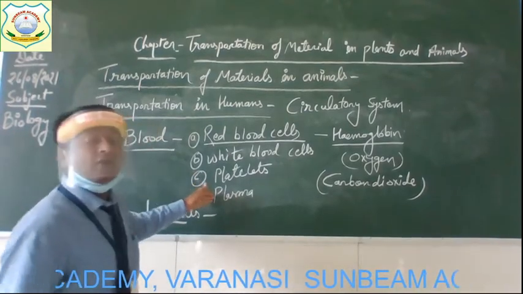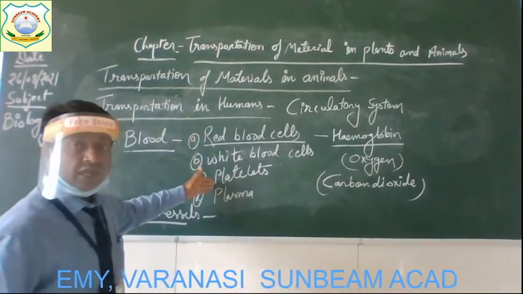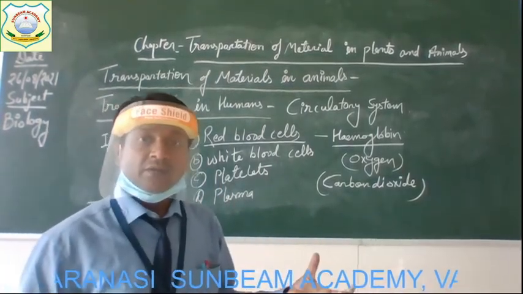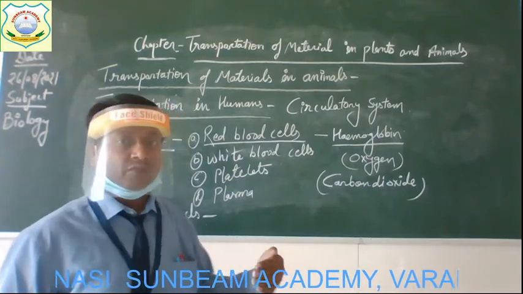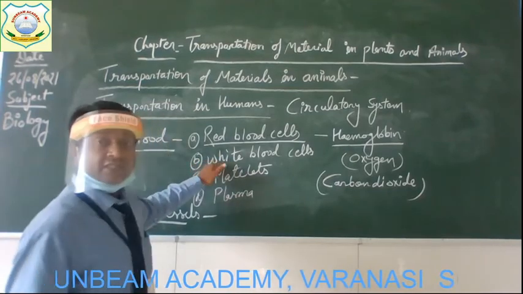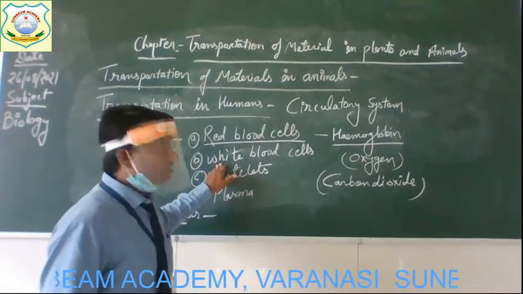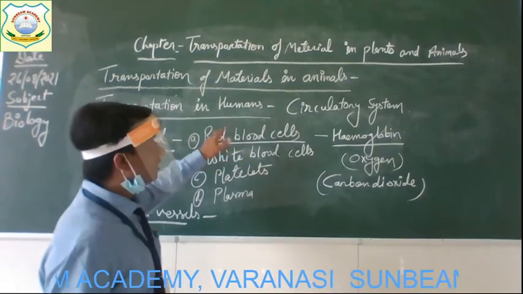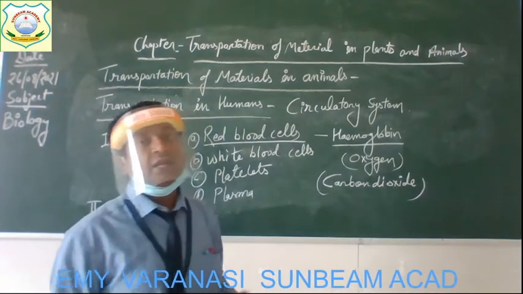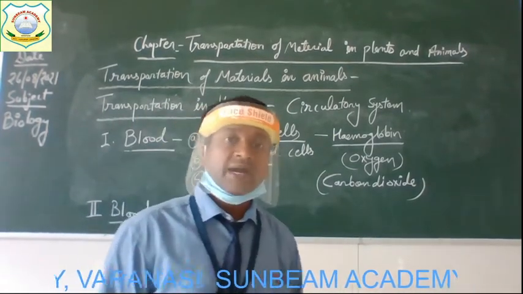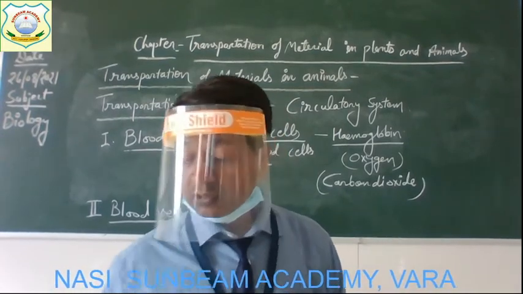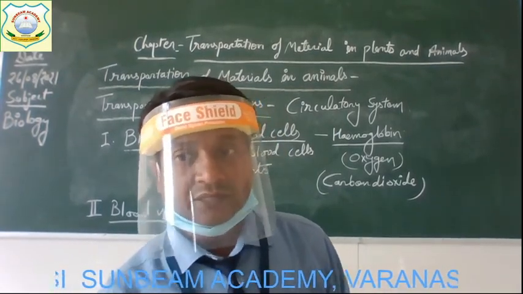Plasma, the liquid part, carries the cells and also carries other substances like nutrients and helps them flow. Platelets help in clotting of blood. White blood cells fight with disease-causing germs, and red blood cells which have hemoglobin help to carry oxygen and carbon dioxide to all the parts of the body. Okay, children? So I hope that you understood all these topics. All right, thank you.